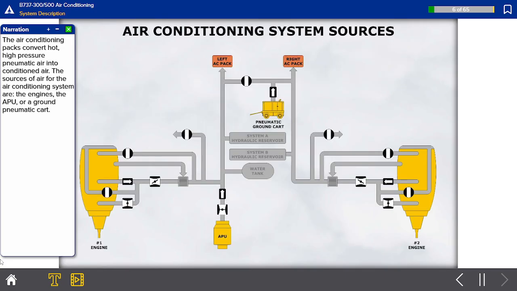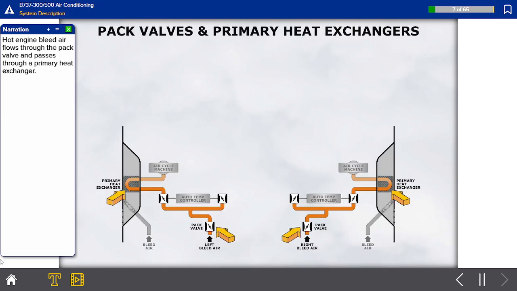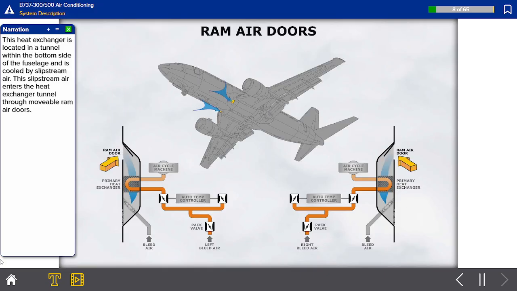The air conditioning packs convert hot, high-pressure pneumatic air into conditioned air. The sources of air for the air conditioning system are the engines, the APU, or a ground pneumatic cart. Hot engine bleed air flows through the pack valve and passes through a primary heat exchanger. This heat exchanger is located in a tunnel within the bottom side of the fuselage and is cooled by slipstream air. This slipstream air enters the heat exchanger tunnel through movable ram air doors.